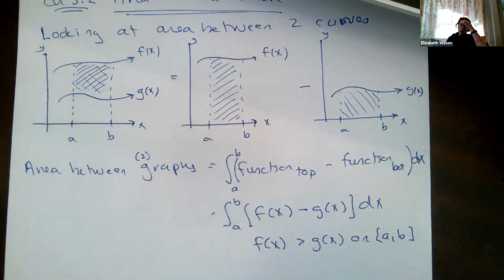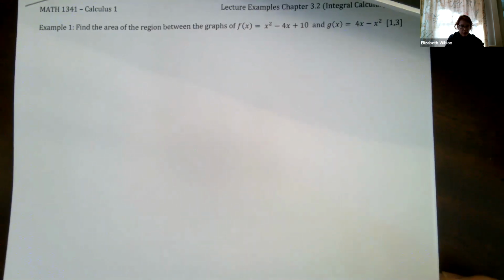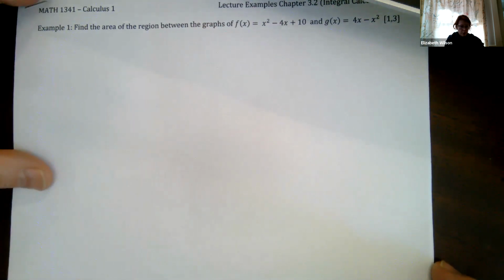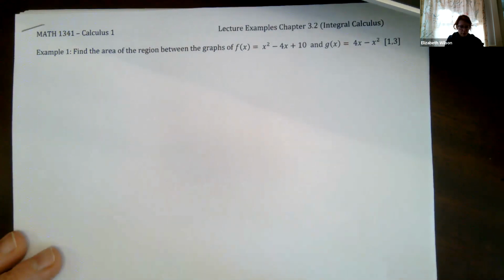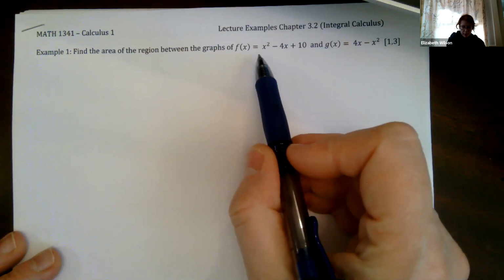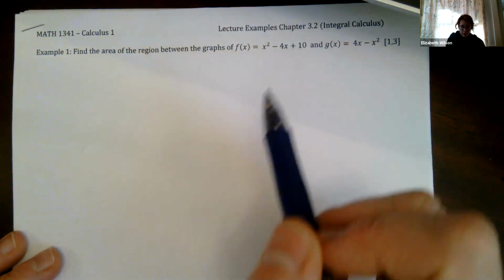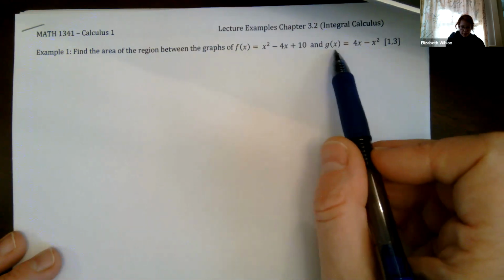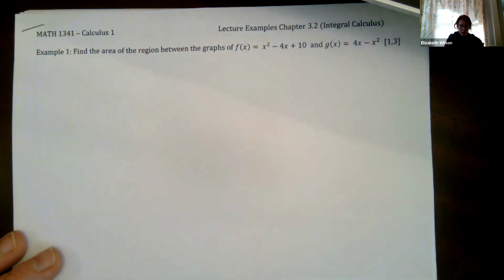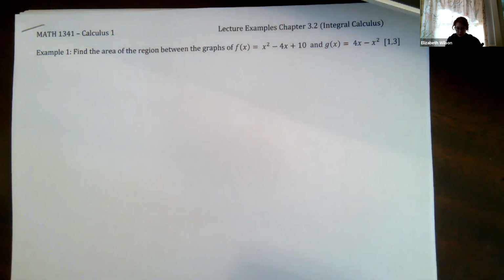All right, so let's go ahead. We're going to start in. I've got my lecture examples for chapter 3.2, and I'm going to take a look at example number 1. Example number 1 says, find the area of the region between the graphs of f of x equals x squared minus 4x plus 10 and g of x equals 4x minus x squared, on the interval 1 to 3. I like to graph these things out just to be able to see.